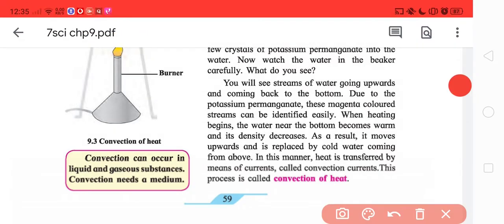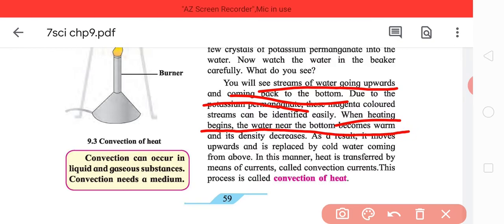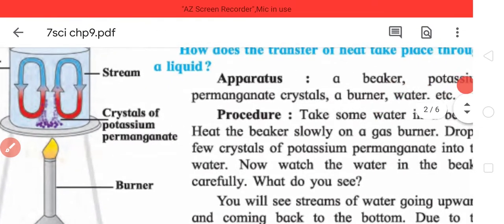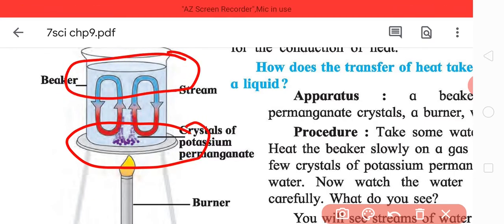What you will see is streams of water going upwards and coming back to the bottom. Potassium permanganate has a really good property that it gives a strong color. To put it simply, when heating begins, the water near the bottom becomes warm. Naturally, it makes basic sense that it will be hotter since it's near the flame, and the rest will be colder.